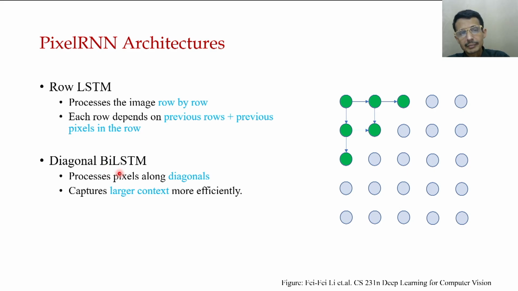And another is Diagonal BiLSTM, which processes the pixels along diagonals, something like this, and captures the larger context more efficiently. We are not going into the details of the architecture because there are more advanced things there that will be detailed later.